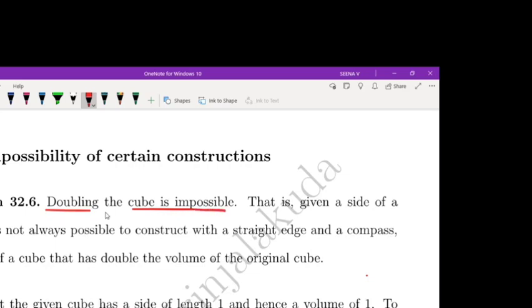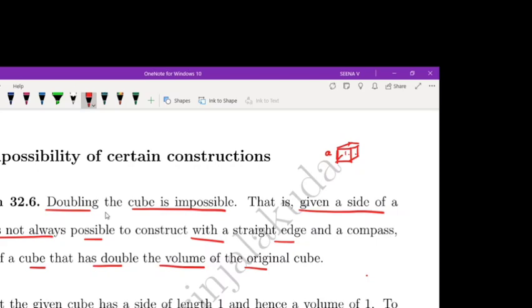What is the meaning of doubling a cube? Doubling a cube means that, given a side of a cube, it is not always possible to construct, with a straightedge and compass, the side of a cube that has double the volume of the original cube. Suppose we are given a cube like this, and suppose its side is of length a.